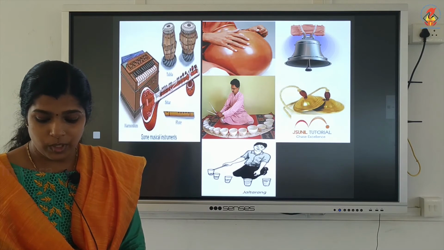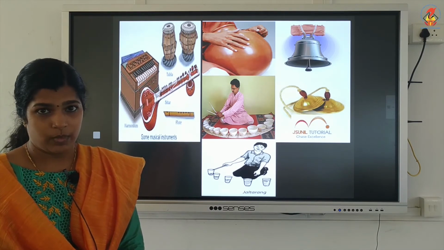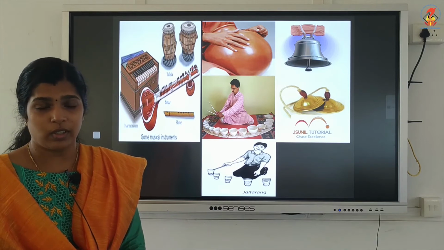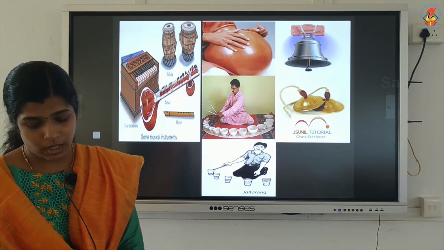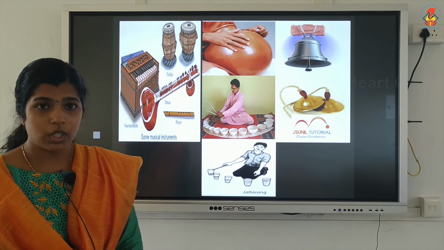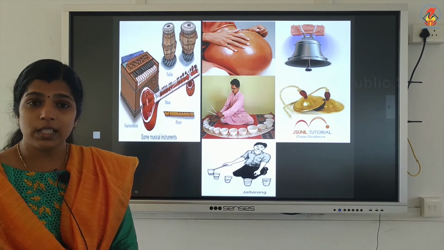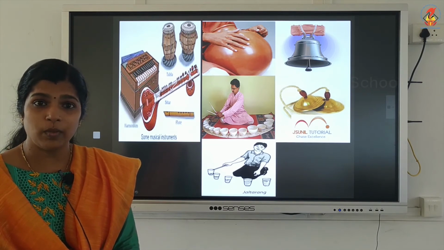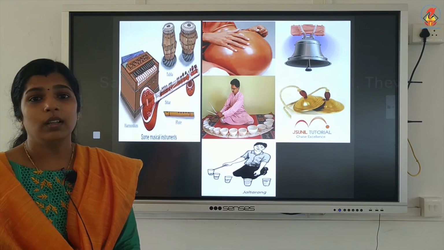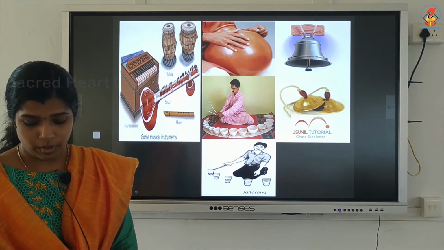Guitar, violin, veena, sitar. They have a stretched string. When you pluck that stretched string, it will produce sound. Then mridangam, tabla, dholak and drum. A stretched membrane is there. When the stretched membrane vibrates, the whole object will vibrate and you will be able to hear the sound.